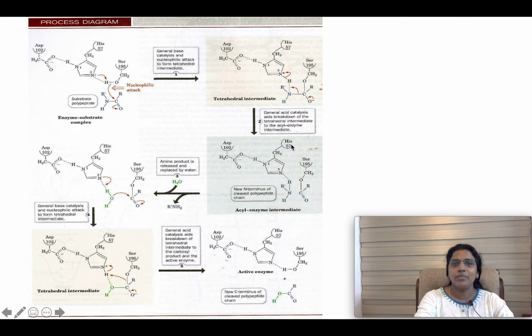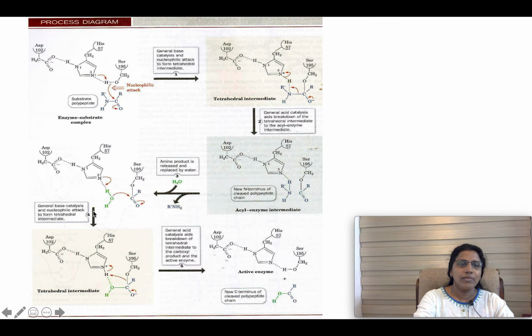And in the second step, general acid catalysis. General acid catalysis means histidine is acting as an acid. It donates a proton and that comes and forms a bond with this nitrogen, forming an NH bond, and this NC bond is cleaved and you are getting the acyl enzyme intermediate. And in the third step, this amine product RNH2 is released and that position is replaced with water.